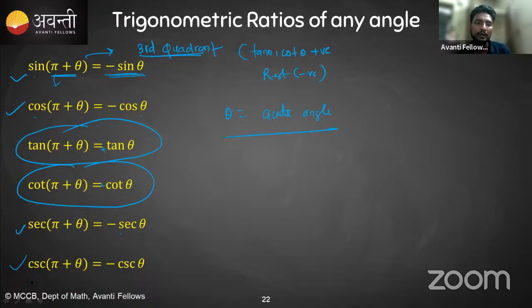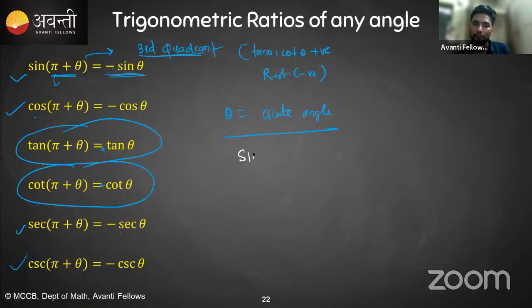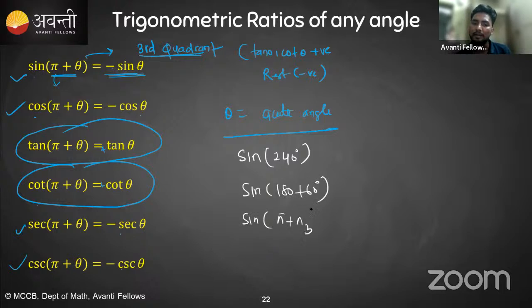Similarly, suppose we have to find sine 240 degree. Then what can we do? We can write sine 180 plus 60. We can also write sine pi plus pi by 3, because sine 240 is nothing but 4 pi by 3.